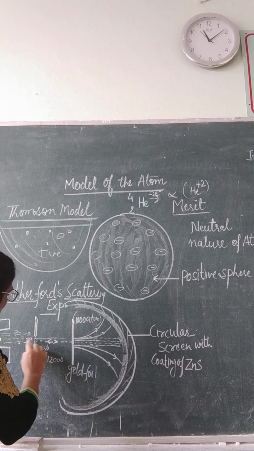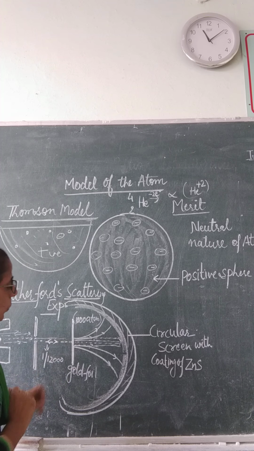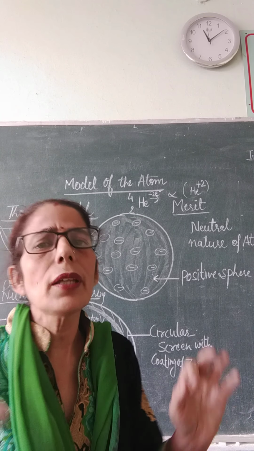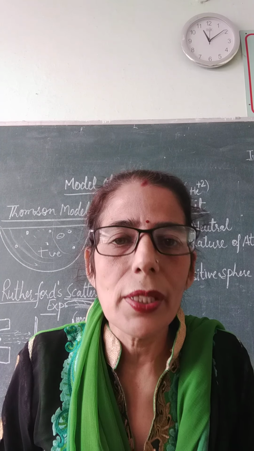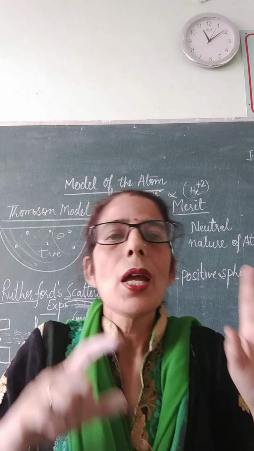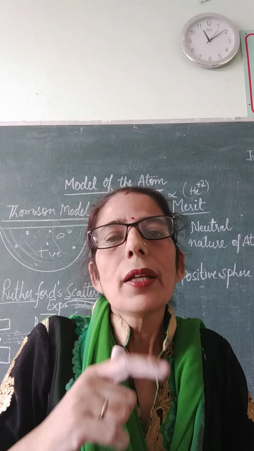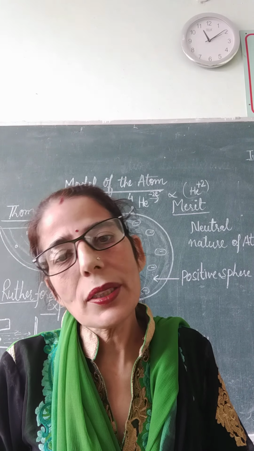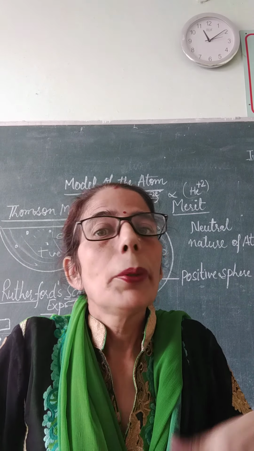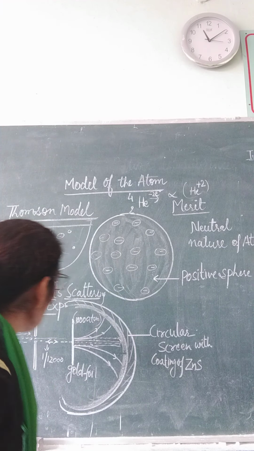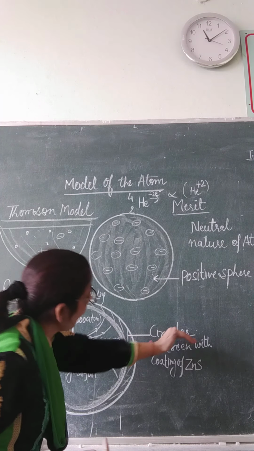So when these alpha particles were made incident over here, what did he expect? He expected that alpha particles are positively charged and have more mass than the protons. So he was expecting that they would be deviated, but by a small angle. But beyond his expectation, what was there? Most of the rays passed undeviated.